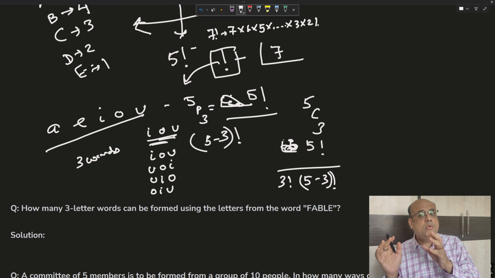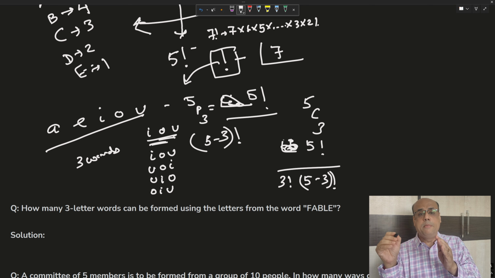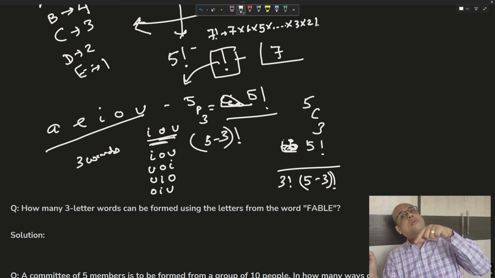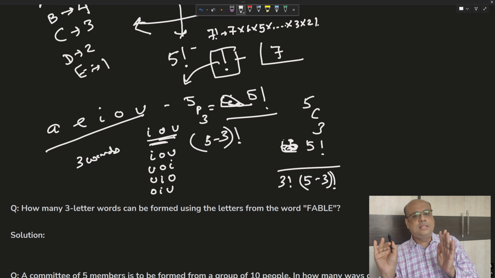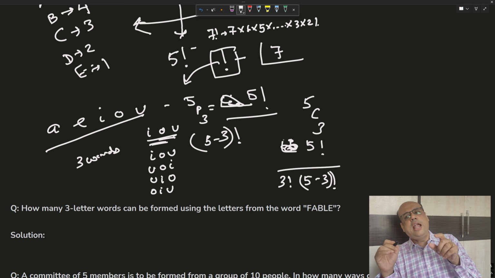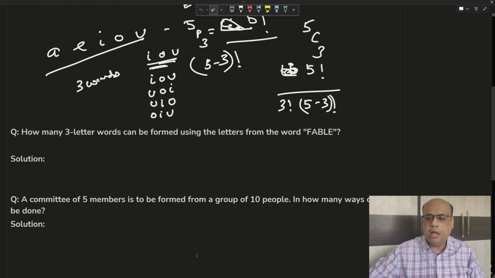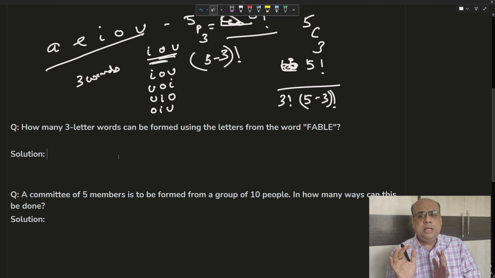That did not require permutation. See, permutation has selection plus arrangement. Combination has selection. That problem only required arrangement. Got that difference? So first one was only arrangement, combination is only selection, and permutation is selection plus arrangement. So with this we can get into the other questions. So just keep this in mind.